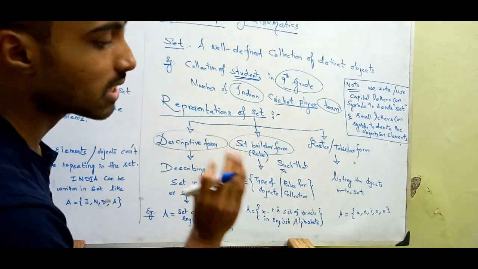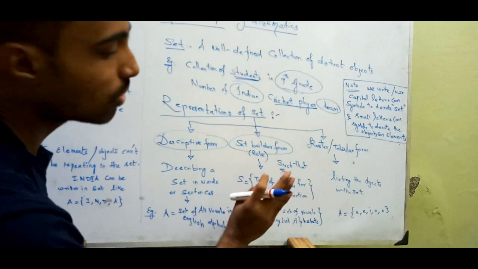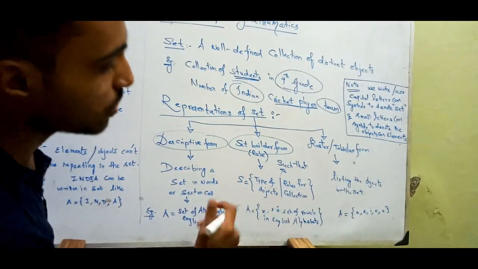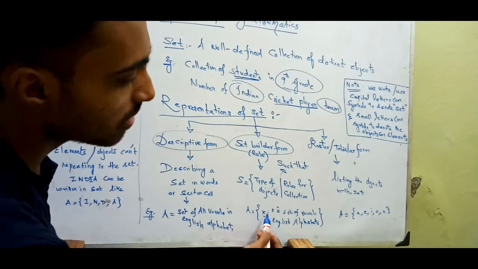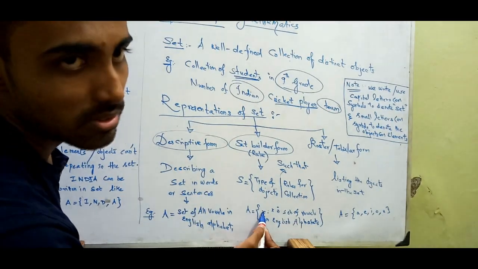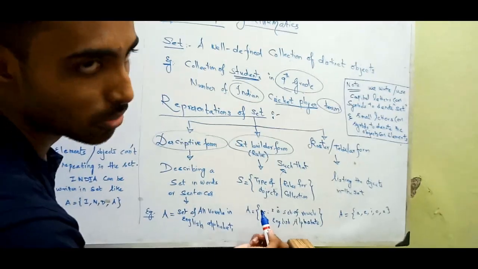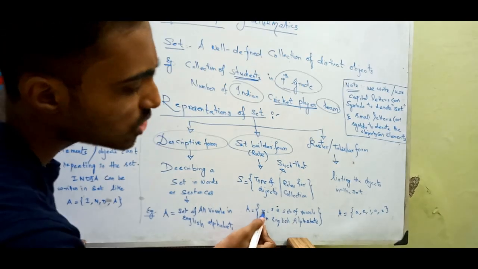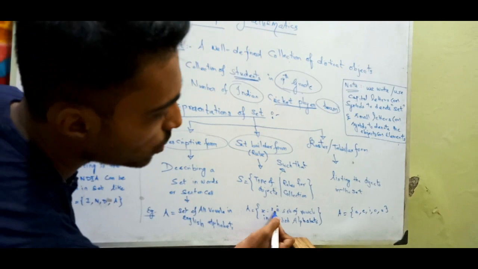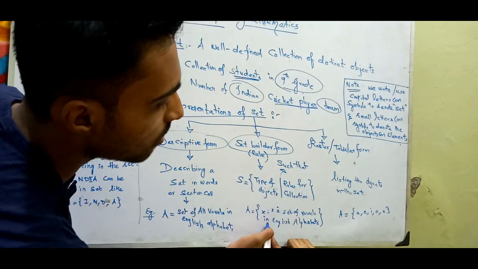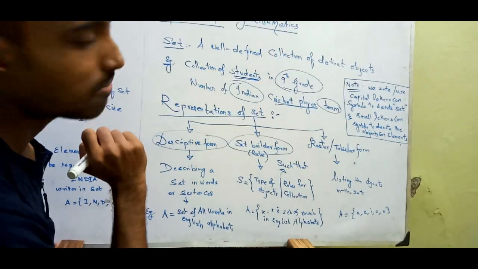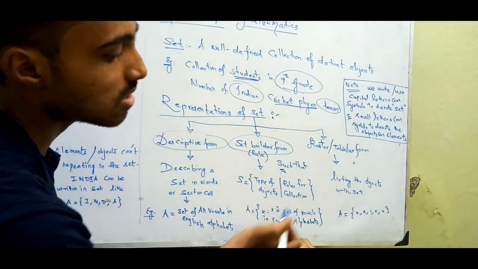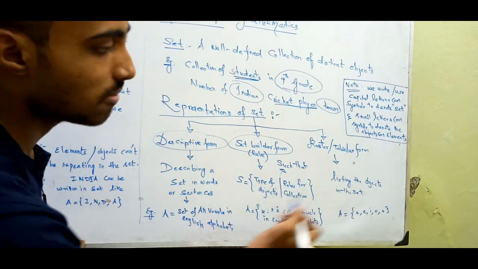Okay, there is some rule for the objects. For example, here X is the type of object. X is an object, we don't know what X is, such that X should follow the rule: X is a vowel in English alphabets. So X such that X is a vowel in English alphabets.